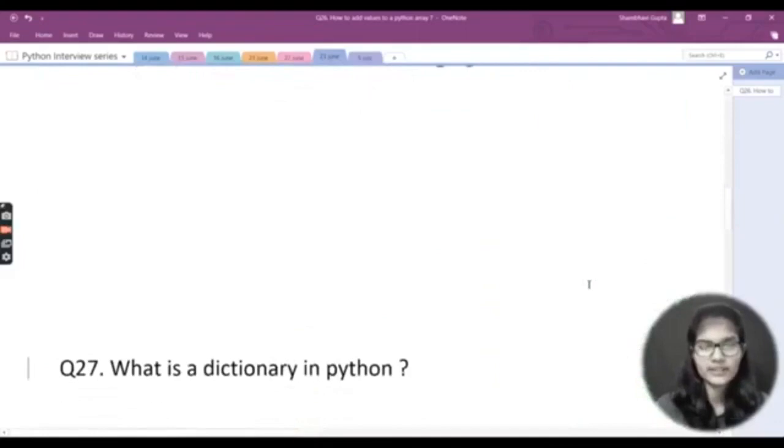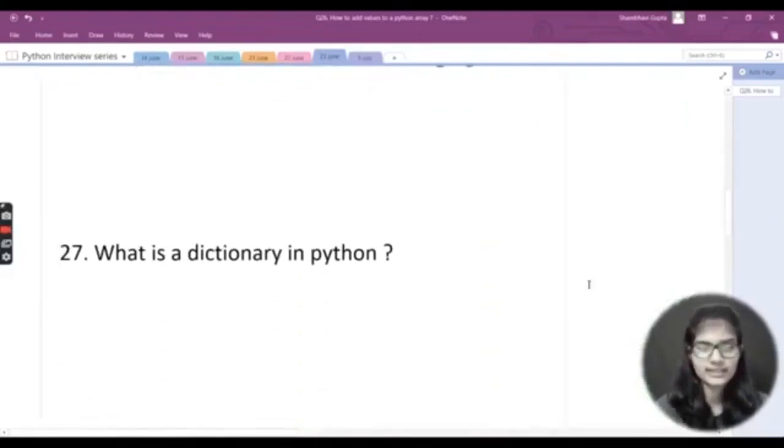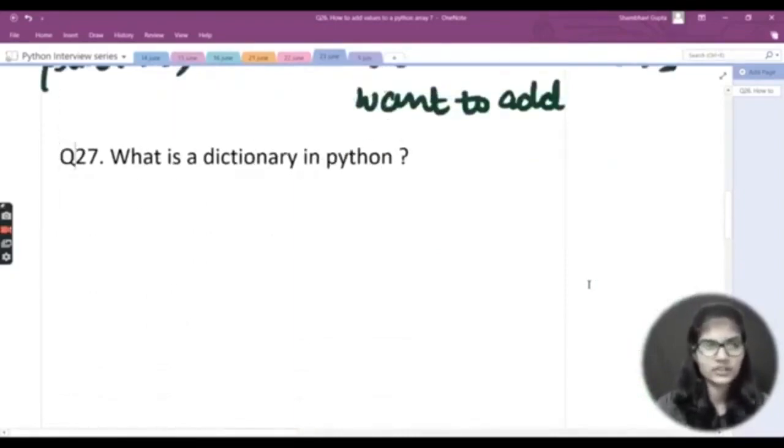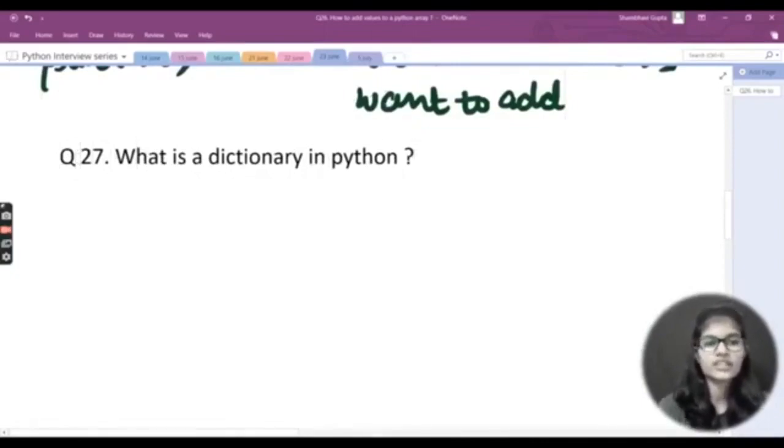So okay, let me just take out this question above. Okay, just one second, like this, right here, and let me put down that question here, question 27. Fine. Now, my next question says: what is a dictionary in Python?